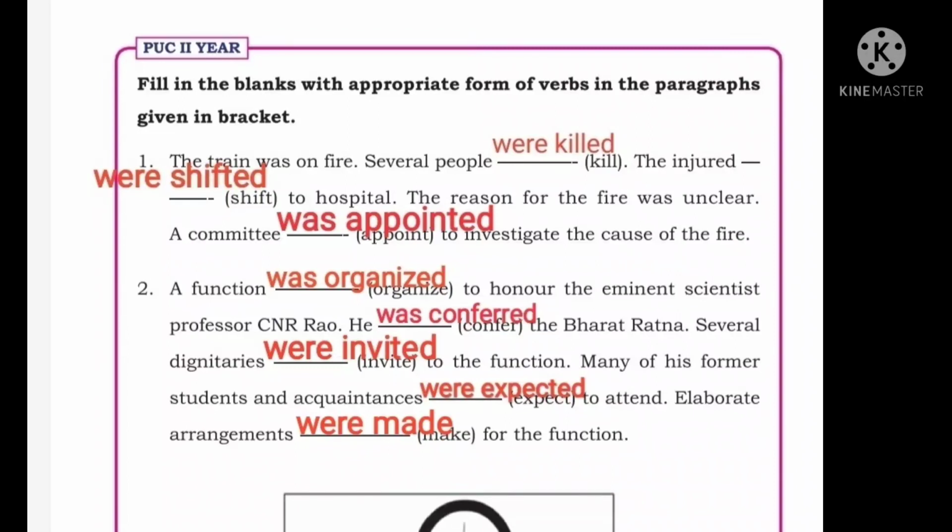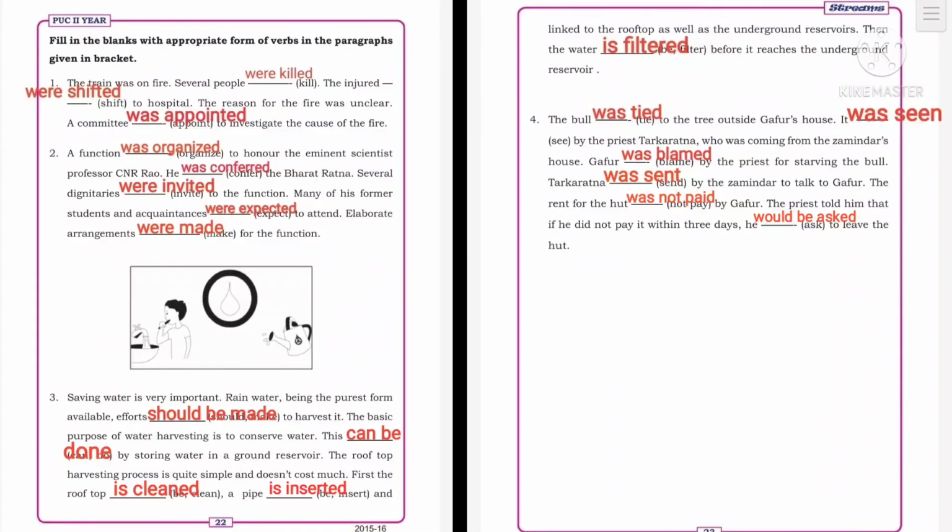Now, simply, we can conclude that "was" is for singular and "were" is for plural. And because both the sentences are in past tense, you have to write in past tense only. Okay, see the next example and please complete this exercise in your grammar book, page numbers 22 and 23.